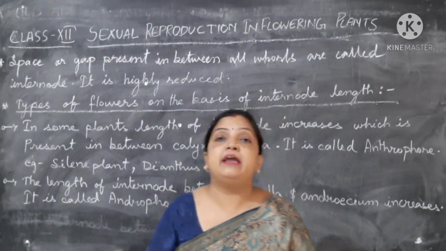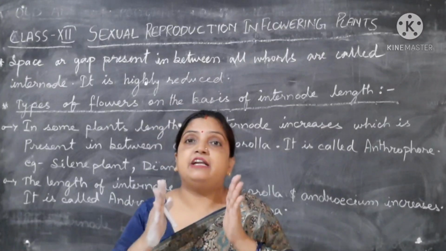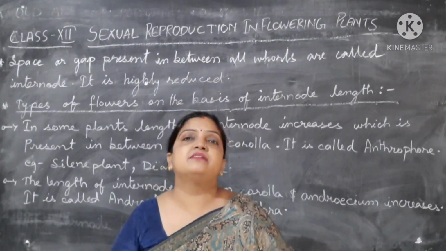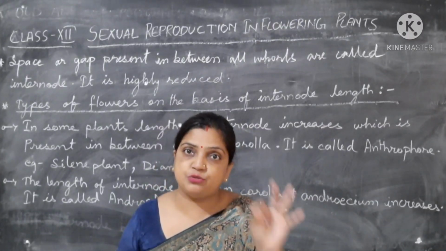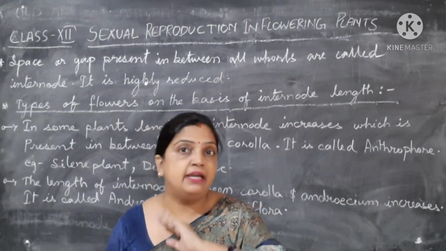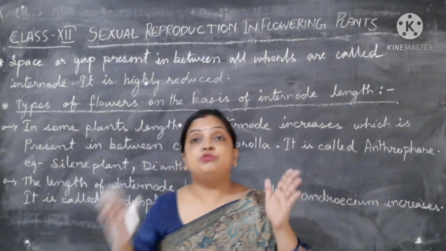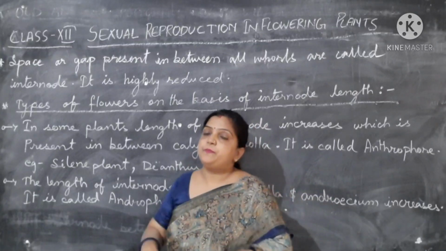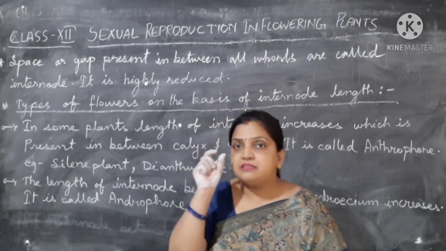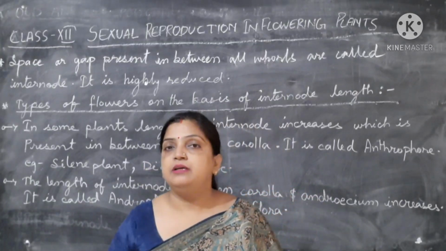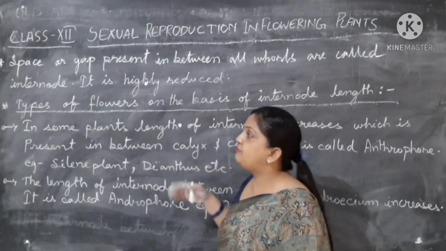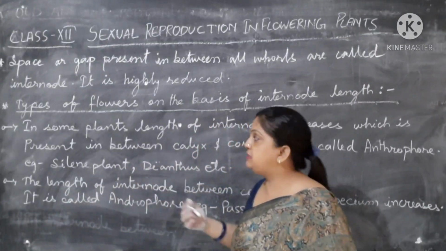I told you that it is so short that we cannot identify which position is node and which is internode. On the basis of this highly reduced internode, the flowers are of different types. Now what are the types?